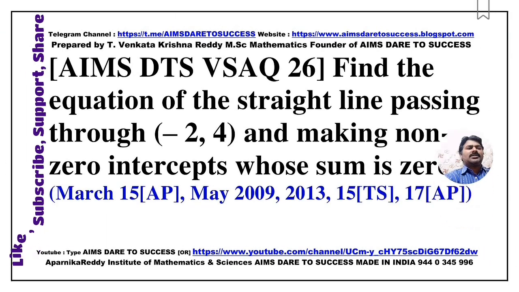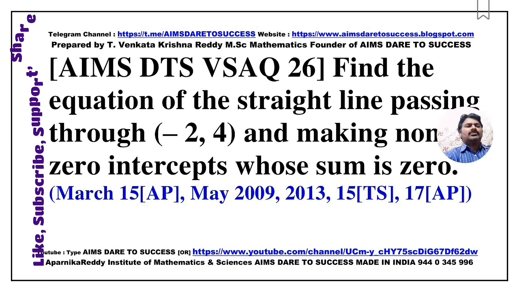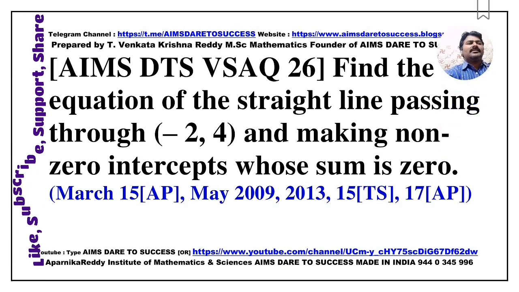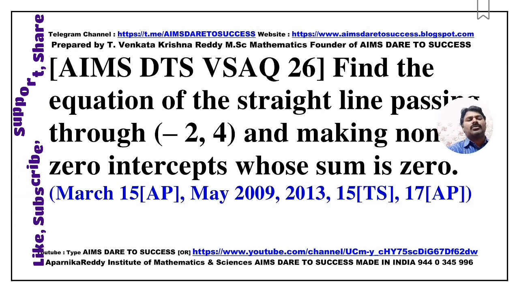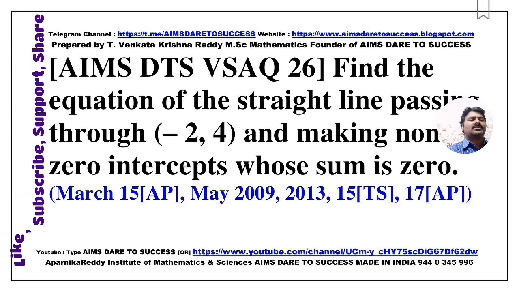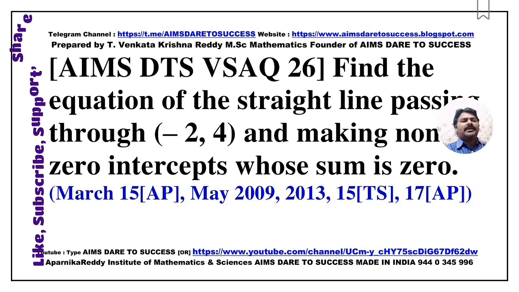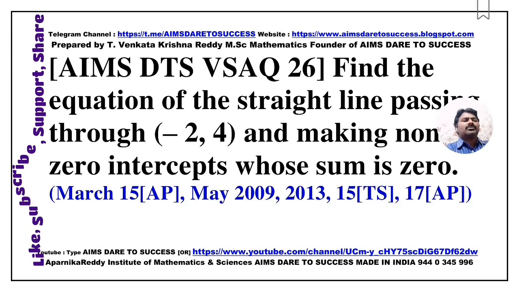Practice more. Next question is find the equation of the straight line passing through (-2, 4) and making non-zero intercepts whose sum is 0. This is also a very important question like the previous question. This question came from March 2015 AP, May 2009, May 2013, May 2015 Telangana, May 2017 Andhra Pradesh.